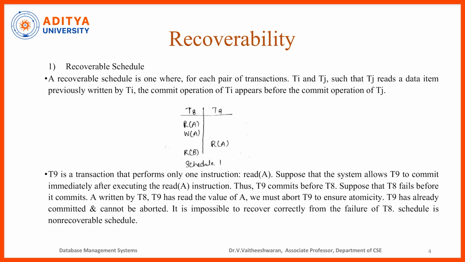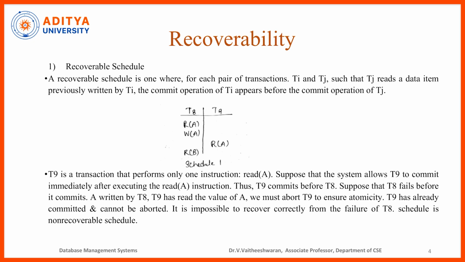T9 is a transaction that performs only one operation, that is read of A. Suppose that the system allows T9 to commit immediately after executing the read of A instruction. Thus, T9 commits before T8. Suppose that T8 fails before it commits.